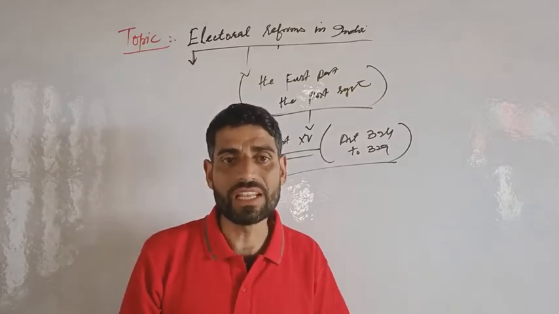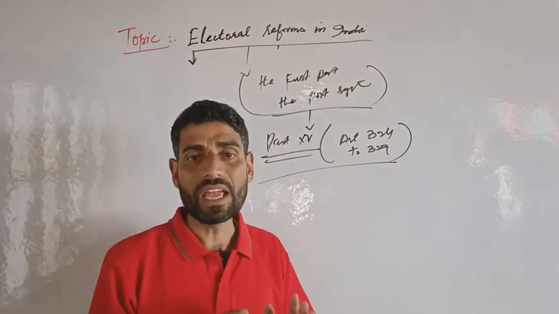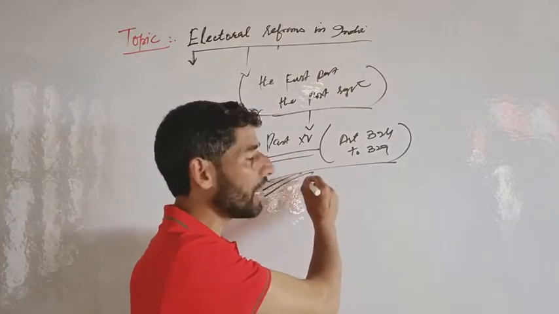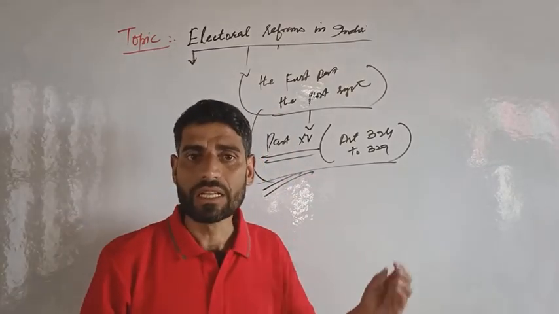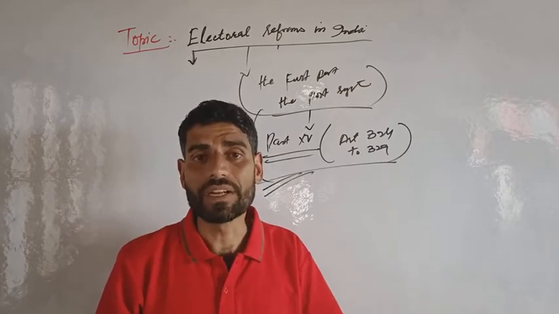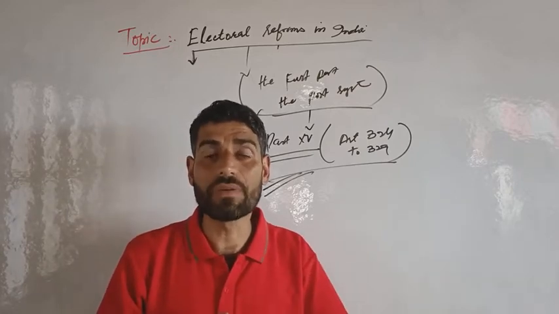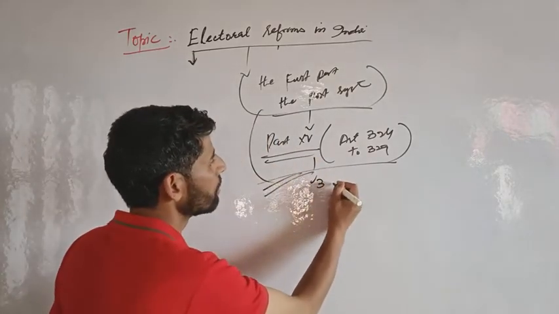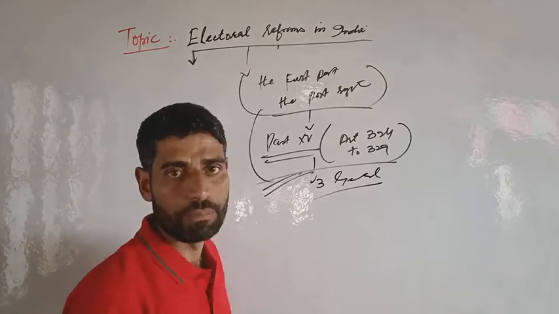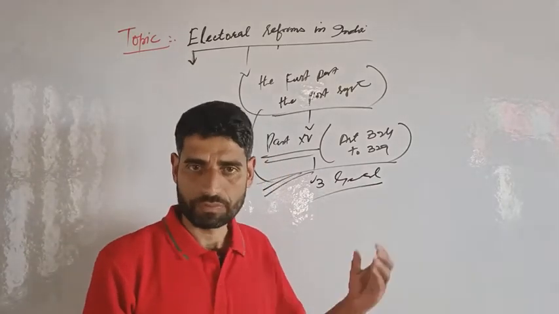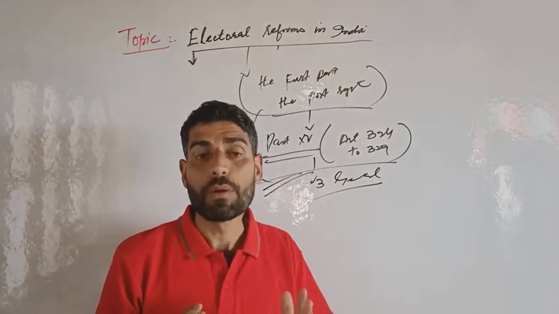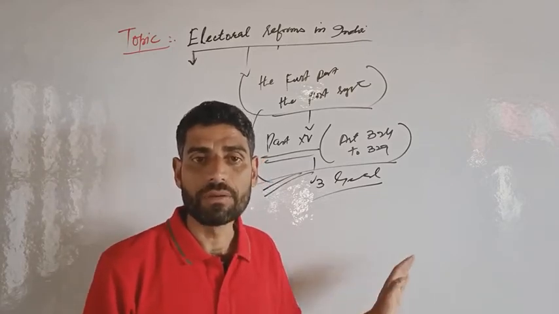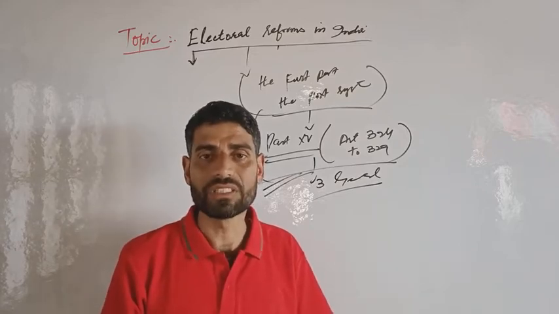Now, as far as the major challenges in the Indian electoral system are concerned, it is generally accepted that the first three general elections were held in a free and fair manner. After that, the controversy started during the fourth general election in 1967.